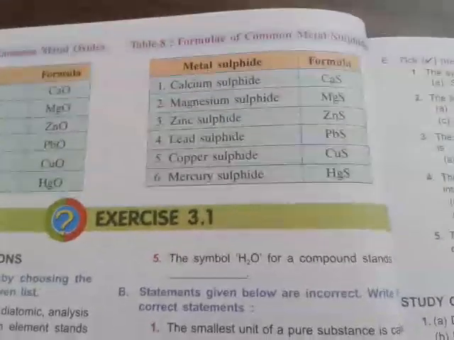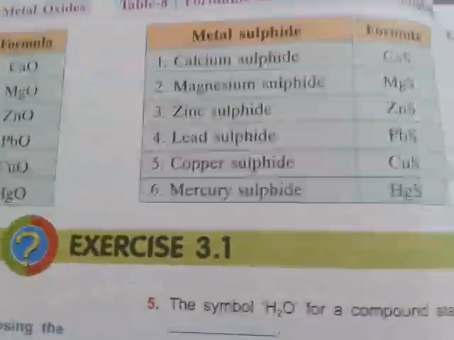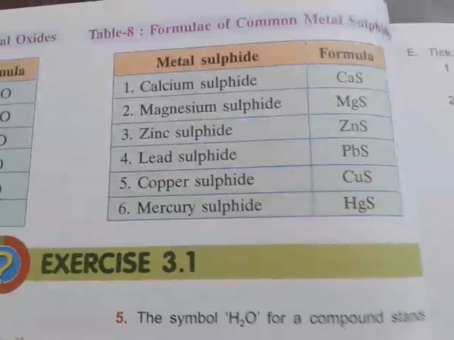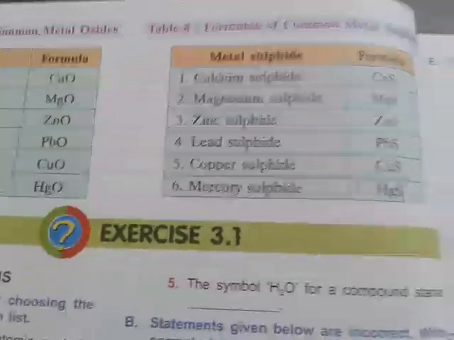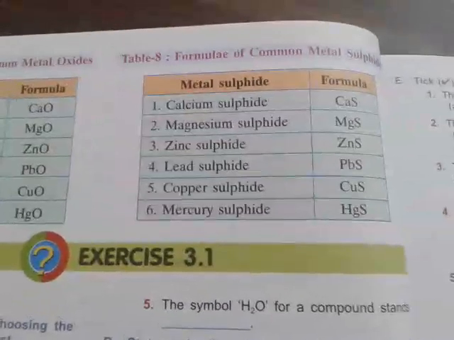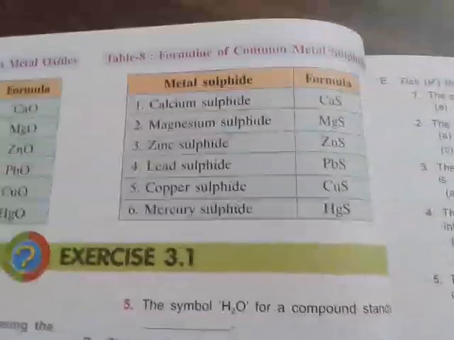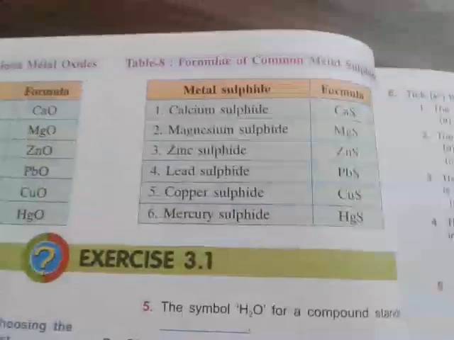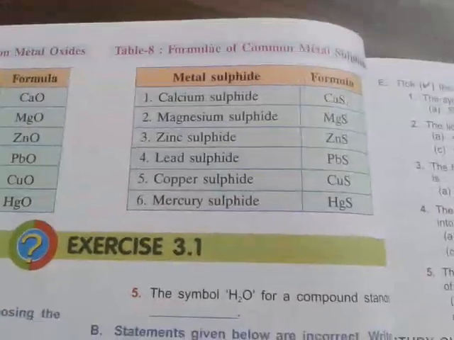And some metal sulfides also exist, like calcium sulfide, magnesium sulfide, zinc sulfide, lead sulfide, copper sulfide and mercury sulfide. Sulfide is another thing you will learn in higher classes, that is the radical part. In higher classes, that means 8th or 9th standard, you will learn the radical part also. And I think your syllabus does not cover the radical part. If it is there, then we will discuss it.